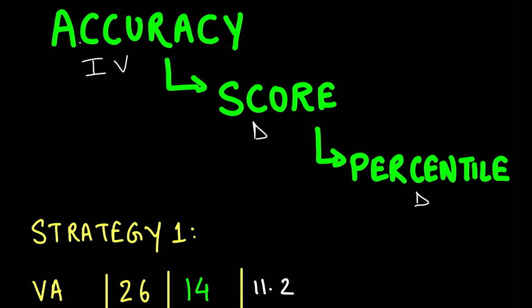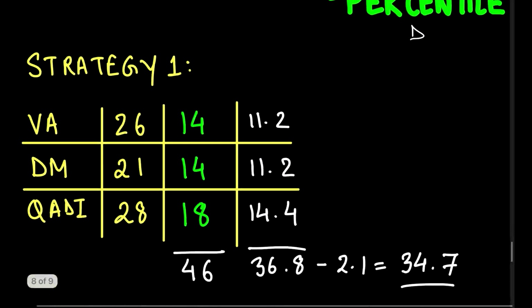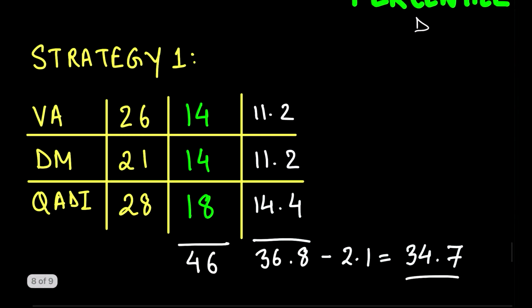What I am going to do in this video is tell you a very, very drastic difference between two major strategies. Talking about strategy one: you must have heard many people say that you should attempt only the questions which you know. I repeat, you should attempt only the questions you know, attempt less, get almost all right, and then you would be in a situation where you would be getting your desired score.